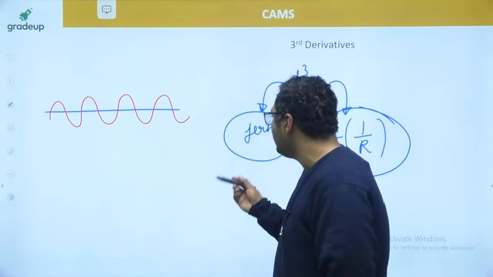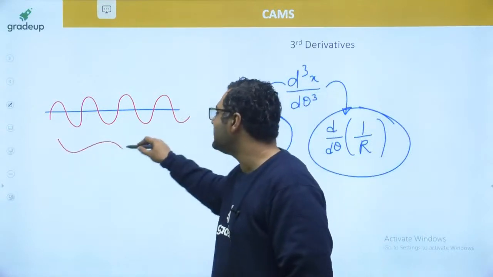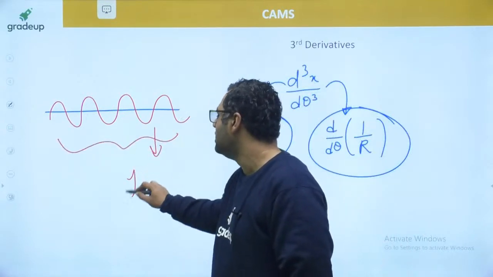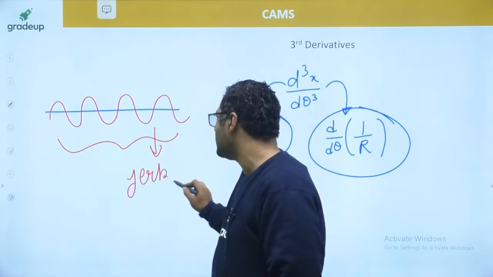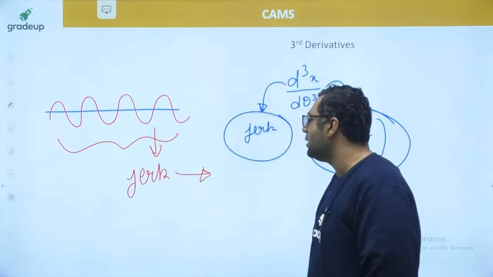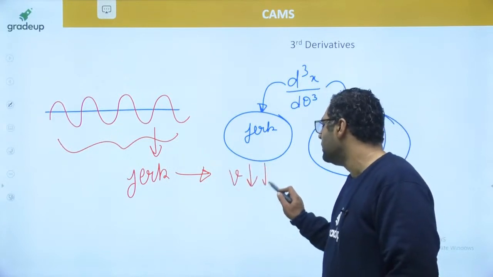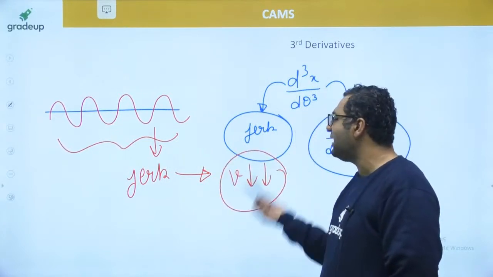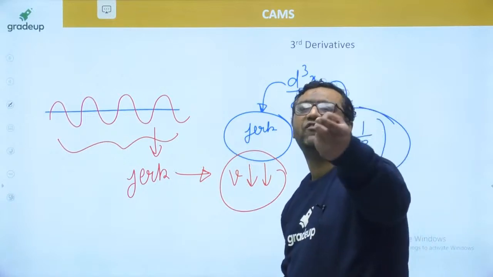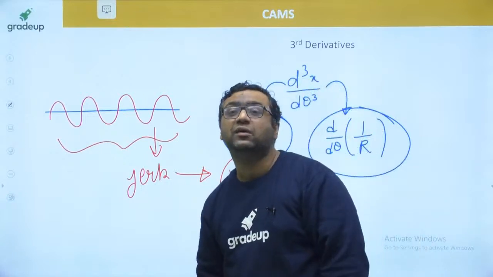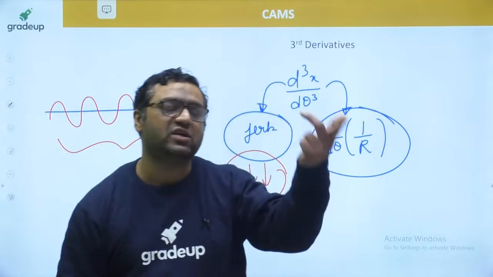Yes, my dear, I would like to say the presence of this type of speed breaker will result in vibrations or jerk, and to avoid these jerks in your motion, you will reduce the speed. So once again, if the third derivative is more, you have to reduce the first derivative.